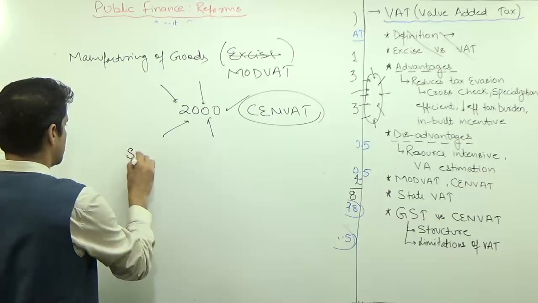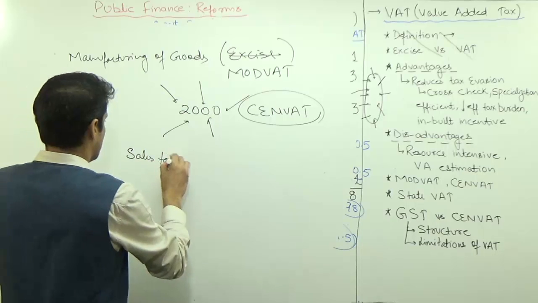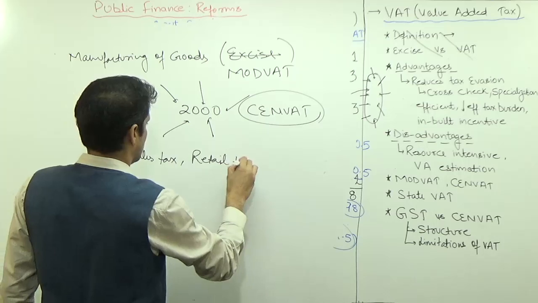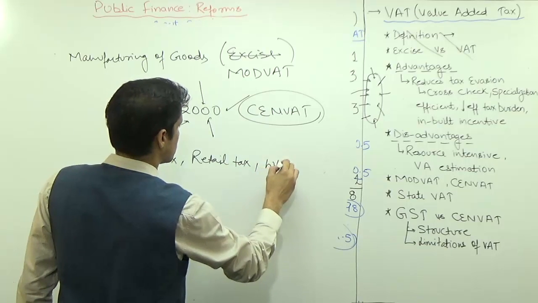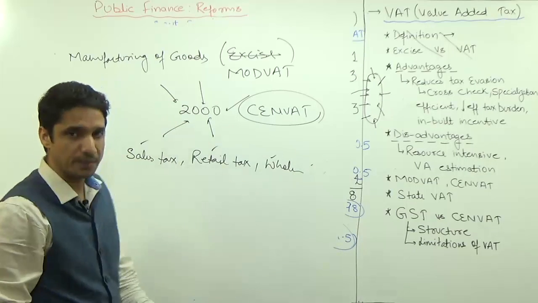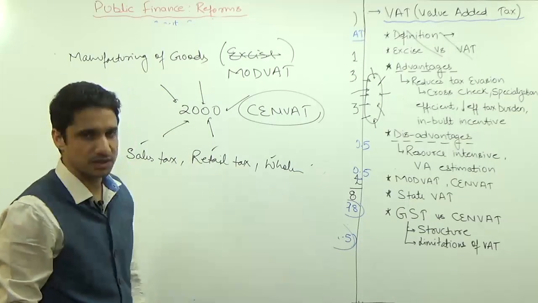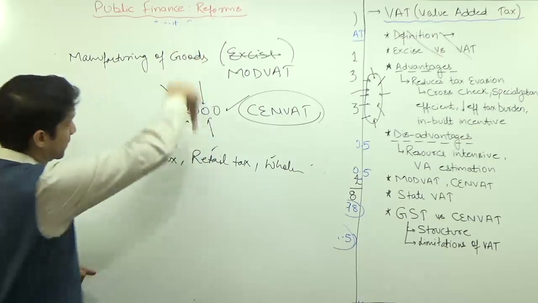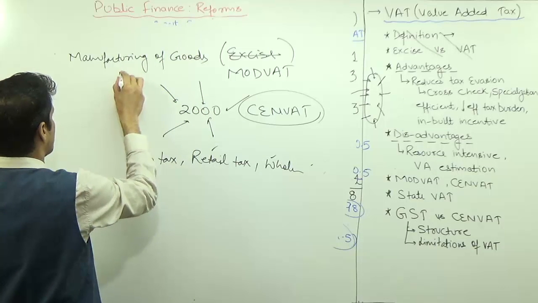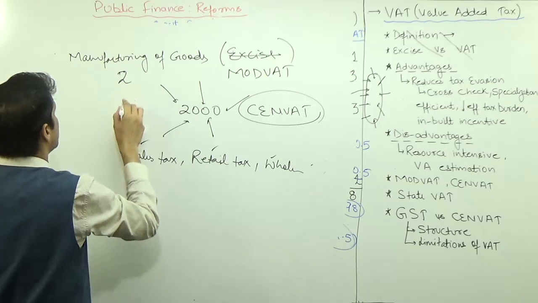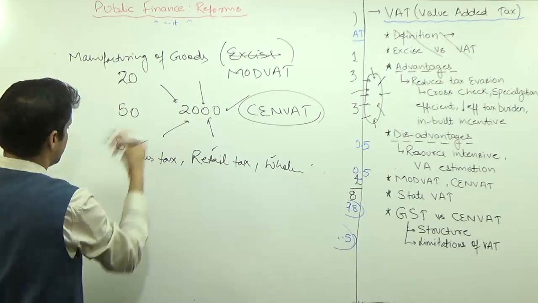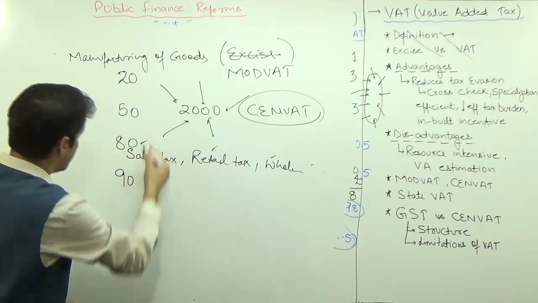For example, we have sales tax. Then you can have the retail tax. Then you can have the wholesale tax. So all these different taxes that you have to pay, it causes tax on tax. For example, in that example that we discussed, suppose the value of the output is 5, earlier it was 2 rupees, then 20 rupees, and 50 rupees, and it became 80 rupees, and then finally it became 90 rupees. So it is a tax on tax.